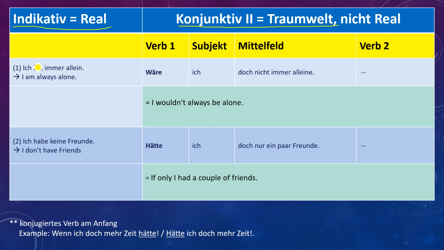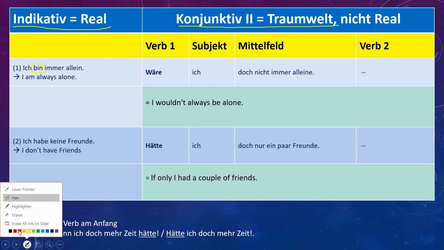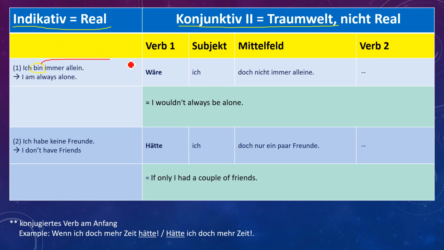Here you have to find out the verb first. So the verb is bin, and from bin the Konjunktiv verb will become wäre. Ich bin immer allein. I am always alone. Wäre ich doch nicht immer alleine. I wouldn't always be alone. So the wäre part is I wouldn't. And to be is sein, but here the sentence is would be. I wouldn't always be alone.